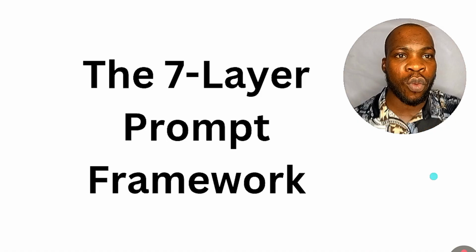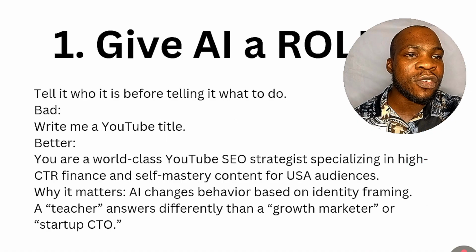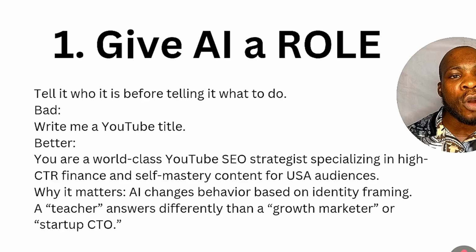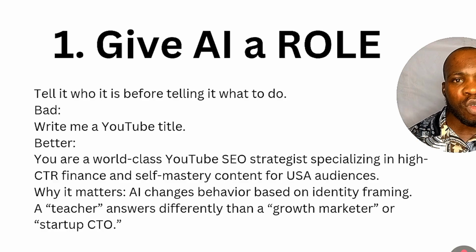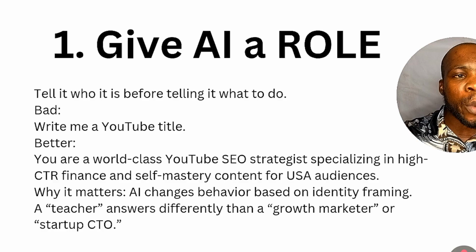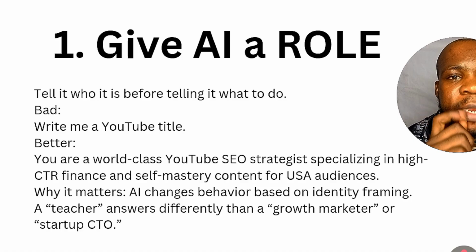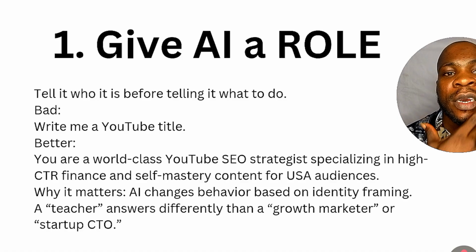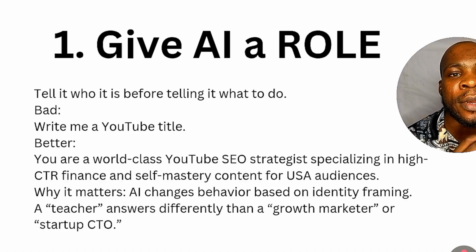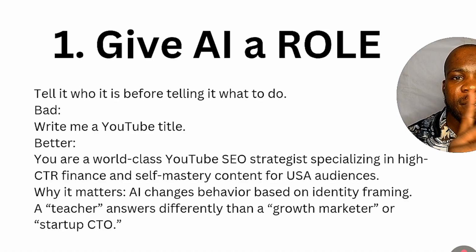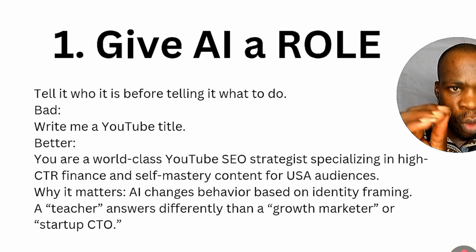So let's go to the first one. The first one is you give AI a role. Before you do anything, just make sure that you give AI a role. So I want you to be looking at my screen right now. You say this is bad: you write, write me a YouTube title. So you can see that this is actually bad based on what I put here.